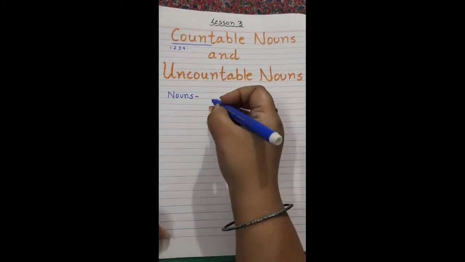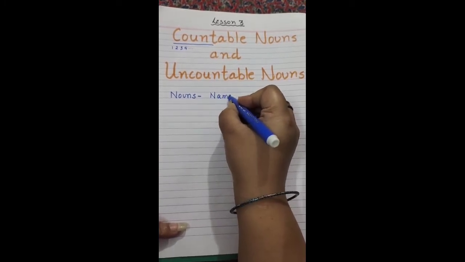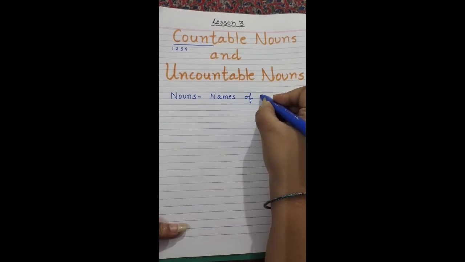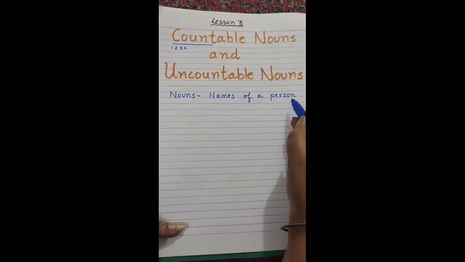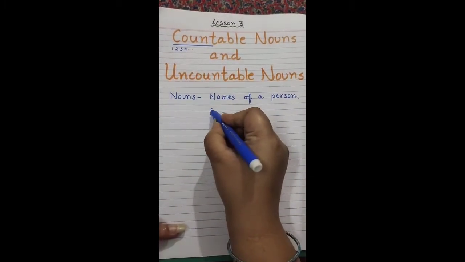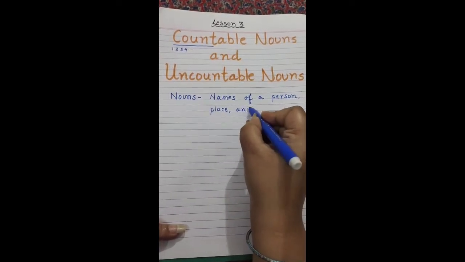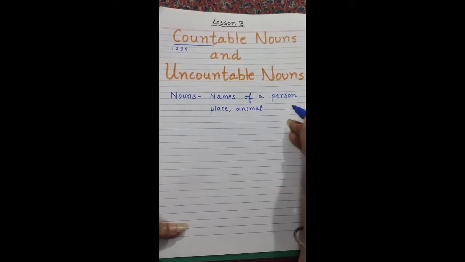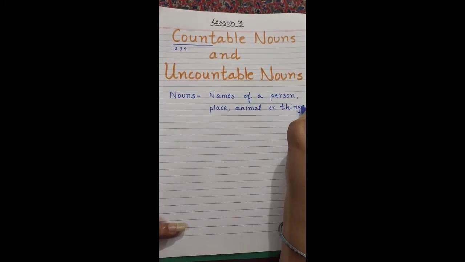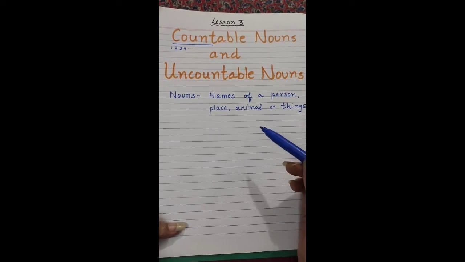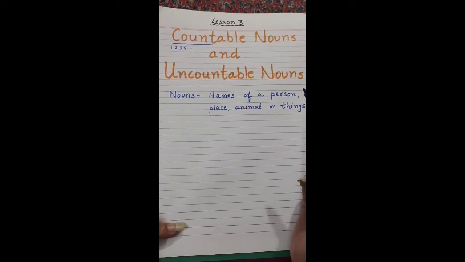These are the names of a person, place, animal, or things. Do you remember, children? So the names of a person, place, animal, or things are called nouns.